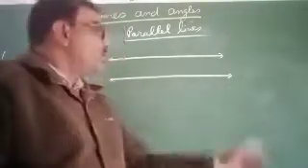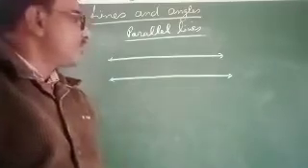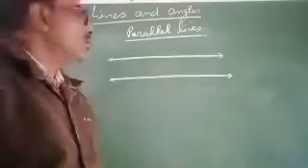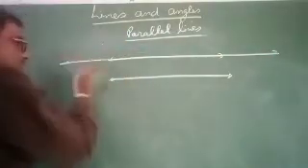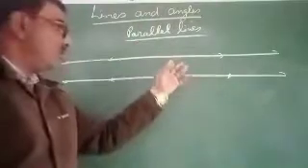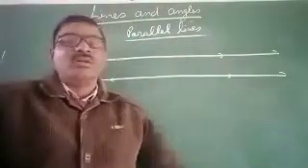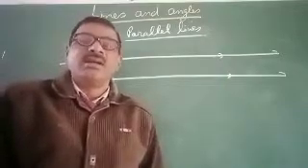You see that these two lines never intersect after extending both lines. Suppose you extend this line in this direction and this line in this direction, you see that these two lines never intersect each other. So these two lines are called parallel lines.